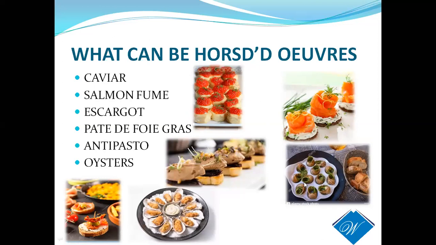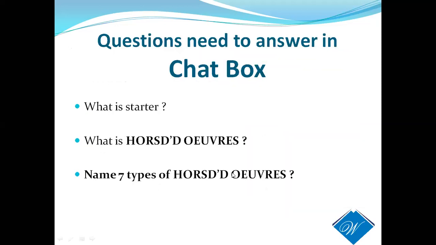You can see here escargots, cleaned and cooked snails baked in the oven, just with butter, garlic butter or anything, and antipasto, and then oysters. Oysters you can see here. Oysters and mussels, all these can be presented as an hors d'oeuvre.